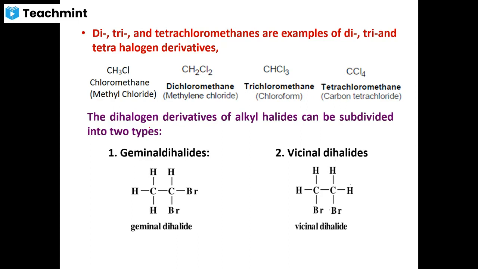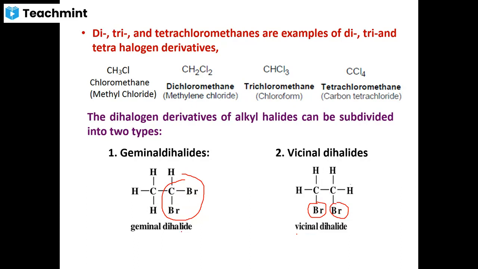Further, they have been classified into two types. Dihalogen derivatives in which both halogen atoms are present on the same carbon atom are called geminal dihalides. If two halogen atoms are present on neighboring, adjacent carbon atoms, they are called vicinal dihalides.